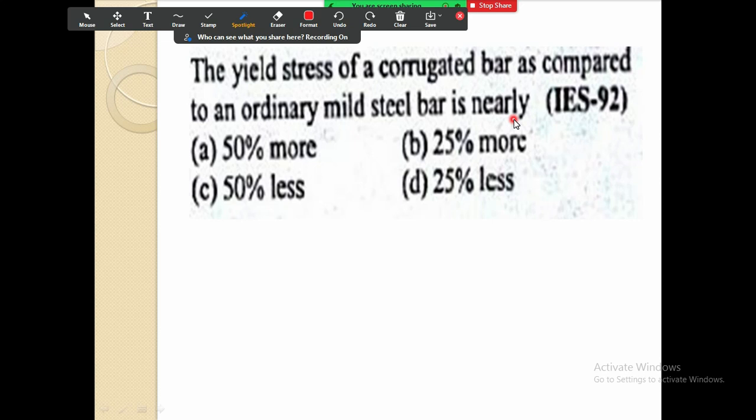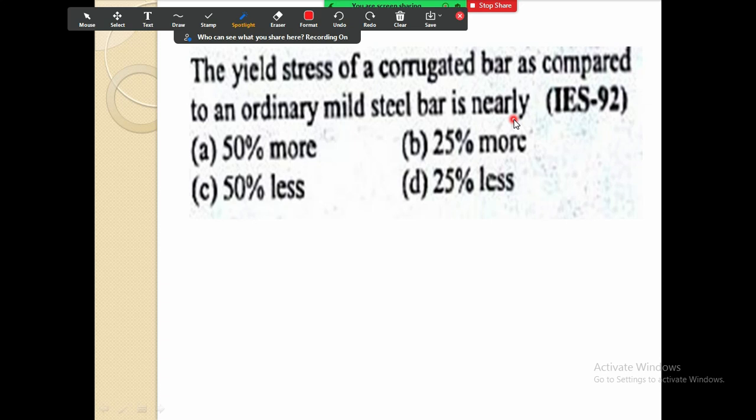How you have to think? See now, the yield stress of corrugated bar as compared to an ordinary mild steel bar is nearly. Now, if you see the options here: 50% more, 25% more, 50% less, 25% less. Obviously, if you compare the mild steel bars with the corrugated bar, then the strength will be more, the yield stress will be more.